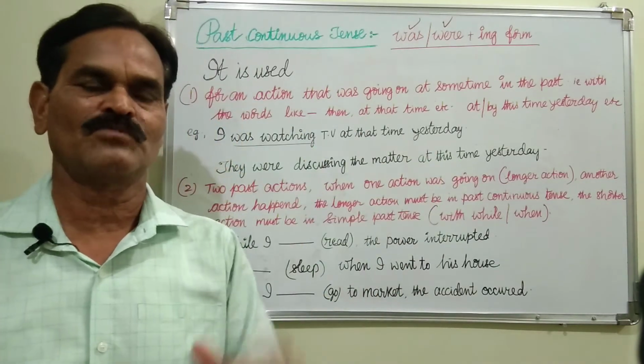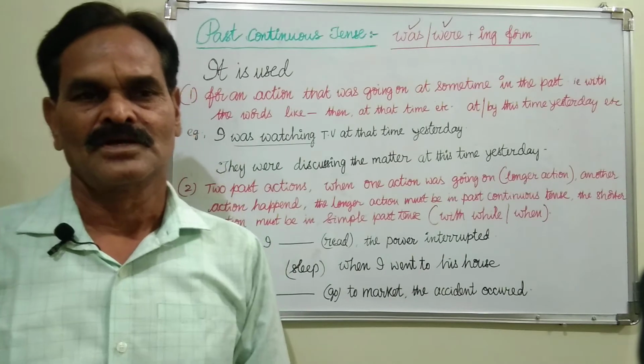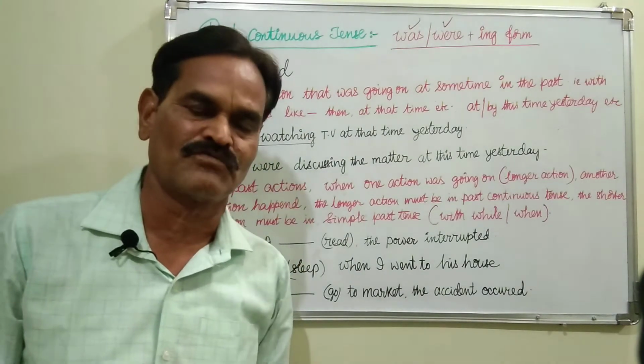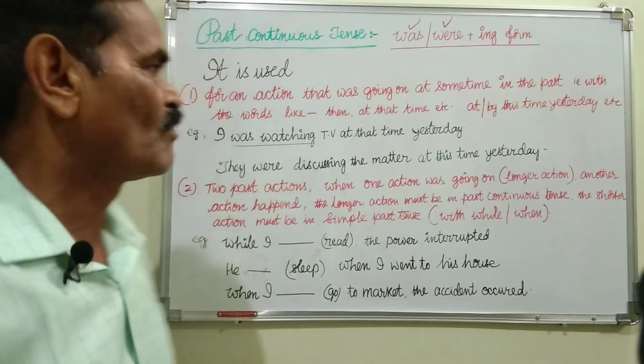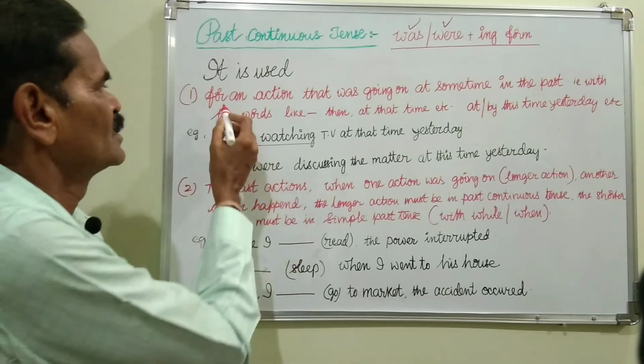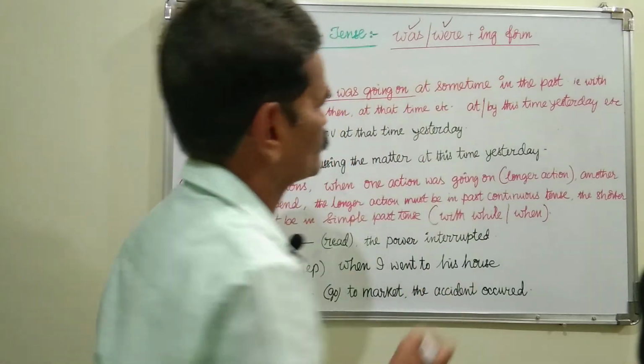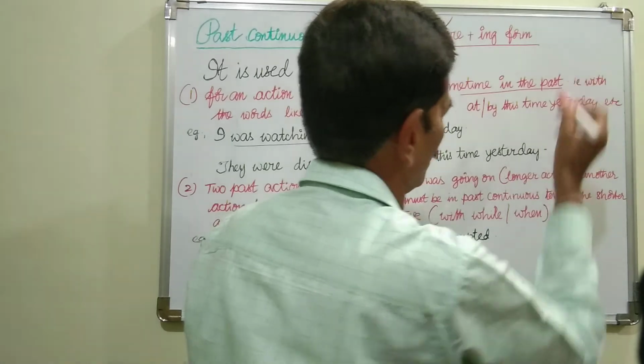In that past time, we will give a particular time. So if some action was going on at that particular time, and we recollect it, then we use past continuous tense. Here, it is used for an action that was going on at some time in the past.